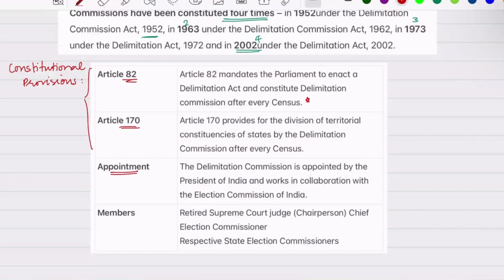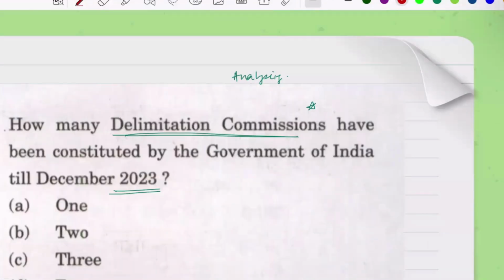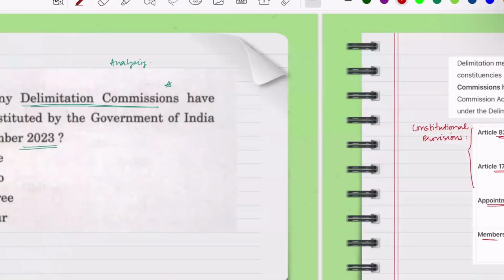Now the appointment. The Delimitation Commission is appointed by the President of India and works in collaboration with the Election Commission of India. So you remember this formula, President plus ECI. Who are the members? A retired Supreme Court judge is the chairperson, plus we have the chief election commissioner, plus the respective state election commissioners. So these are the members of the Delimitation Commission. So what else can be asked? Since UPSC has already asked about how many times it has been constituted, let us deep dive into these times.